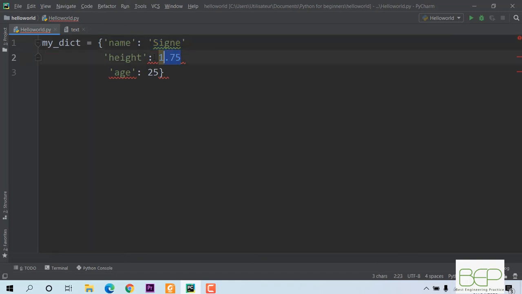So we must always put a comma to separate, so that PyCharm will understand that the name key has as value Seen. Then we go to the second one, which is height as key, and the value is 1.75, just like we defined in lists. So I put a comma and a comma, so the error has disappeared.